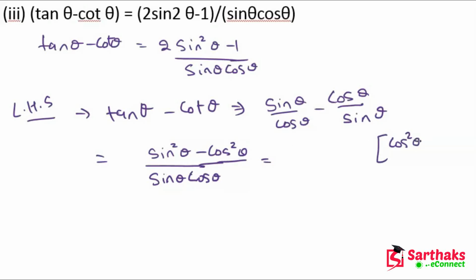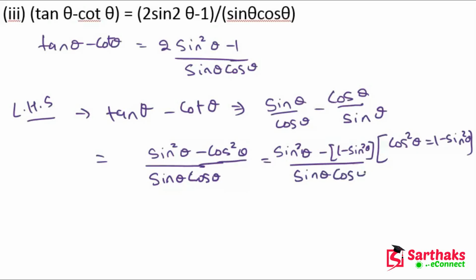And we know that cos square theta is 1 minus sin square theta. So this is sin square theta minus 1 minus sin square theta divided by sin theta cos theta.